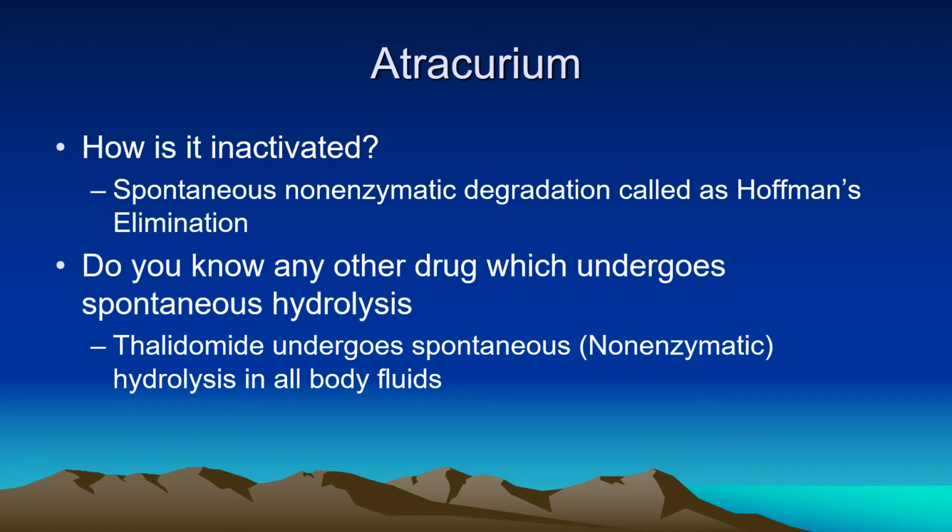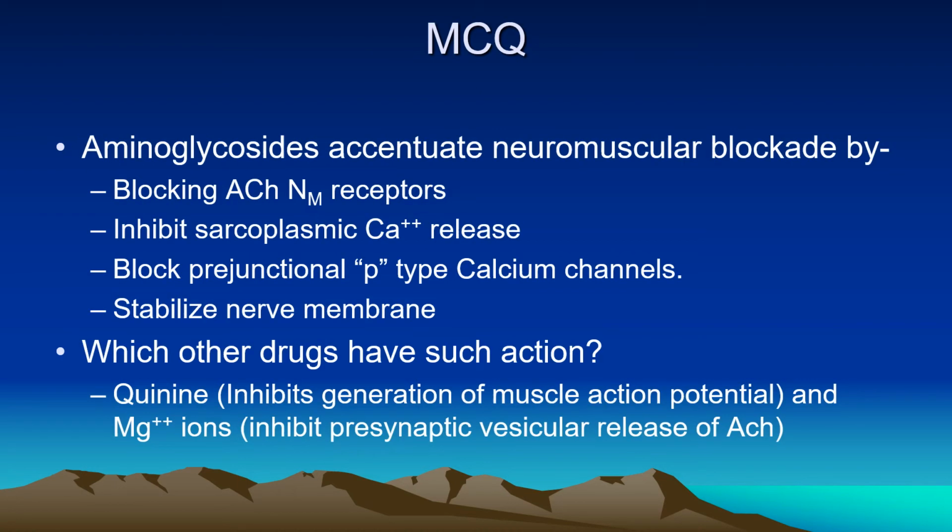So this is a question which only few of the good students can respond. Aminoglycosides accentuate one of the toxicities, that is, they enhance the neuromuscular blocking action of the drugs.